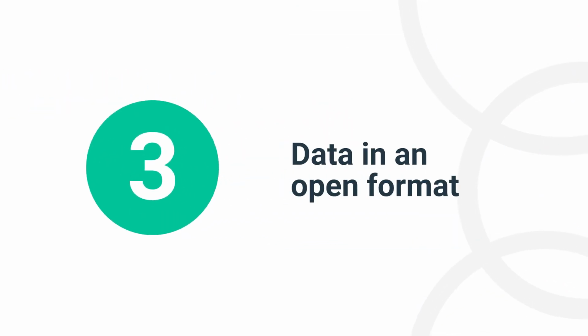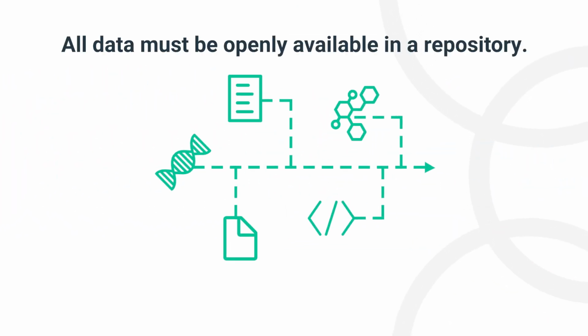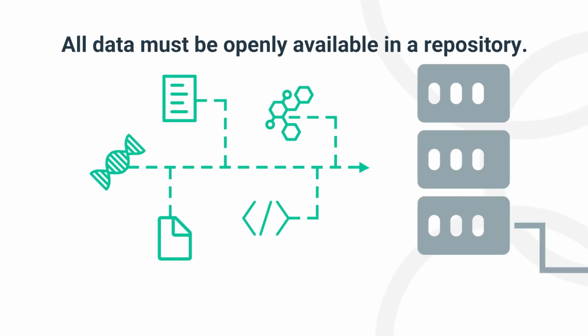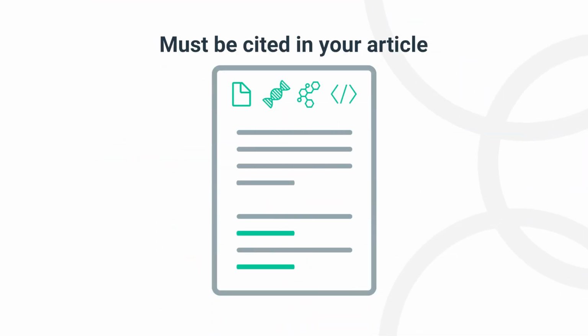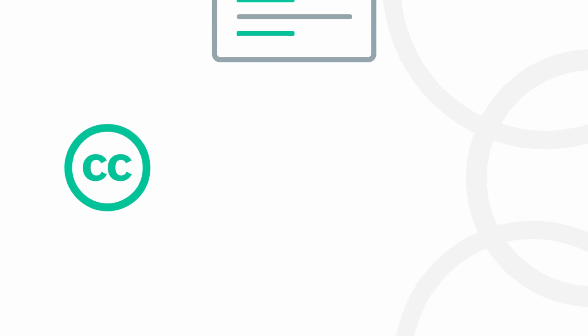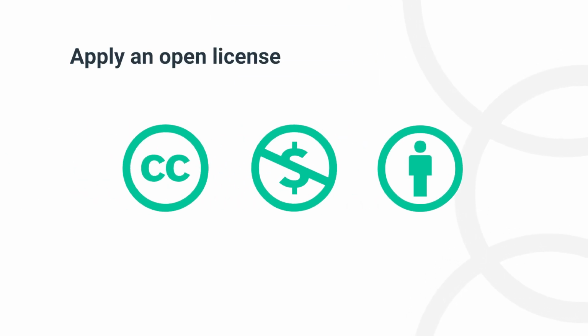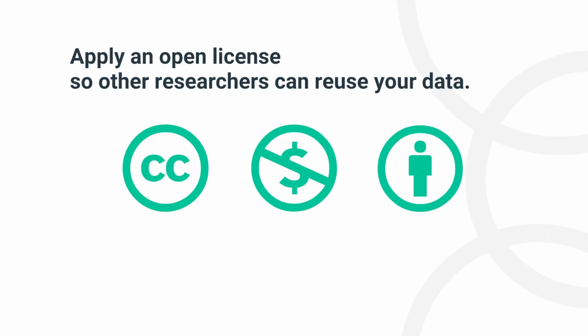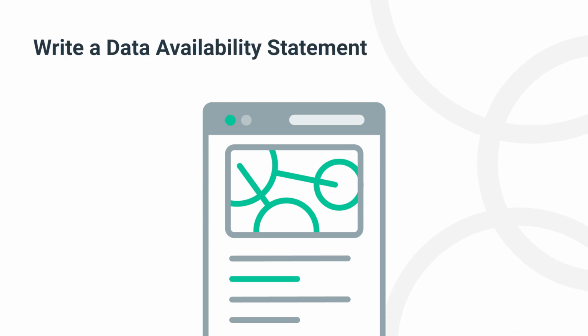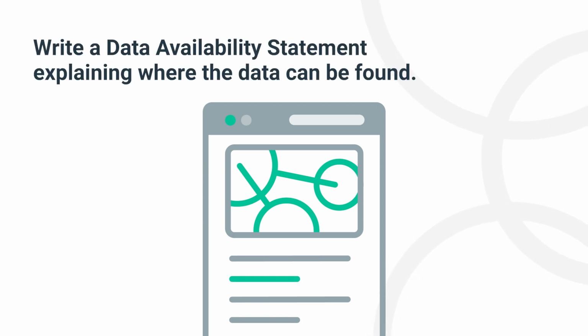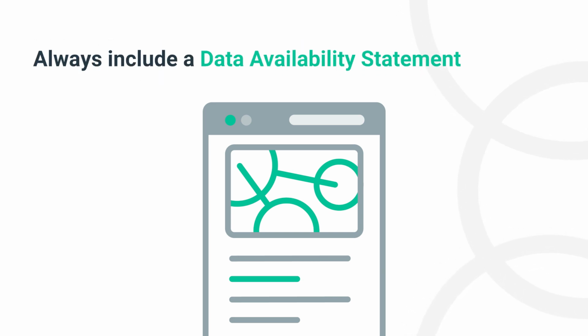Data in an open format. All underlying data must be openly available in a repository and should be cited in your article. You must also apply an open license to the data so that other researchers can use it. You also need to write a data availability statement explaining where the data can be found. Even if your paper does not have any underlying data, you should still include a data availability statement.